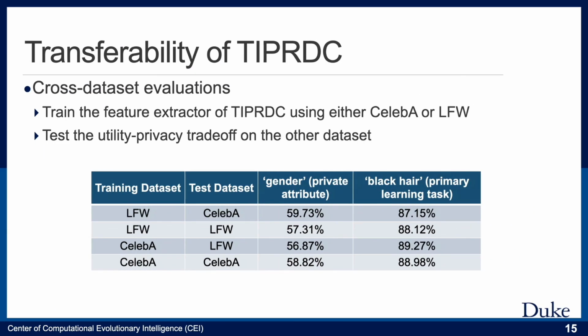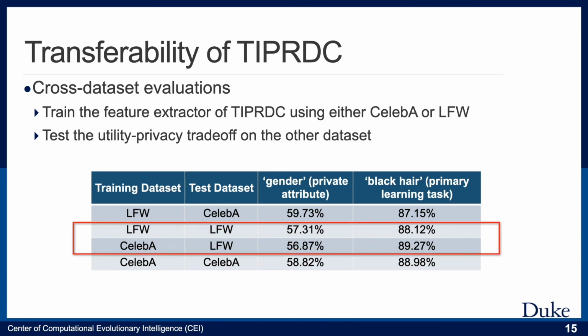Since we usually train the feature extractor before collecting the data from users, the transferability of the feature extractor also determines the usability of our method. We evaluate the transferability of our method by performing cross-dataset evaluations. In particular, we train the feature extractor using either SaliB or LFW, and then test the utility-privacy trade-off on the other dataset. As the table shows, the feature extractor that is trained using one dataset can still effectively defend against the private attribute leakage on the other dataset, while maintaining the classification accuracy of the primary learning task.